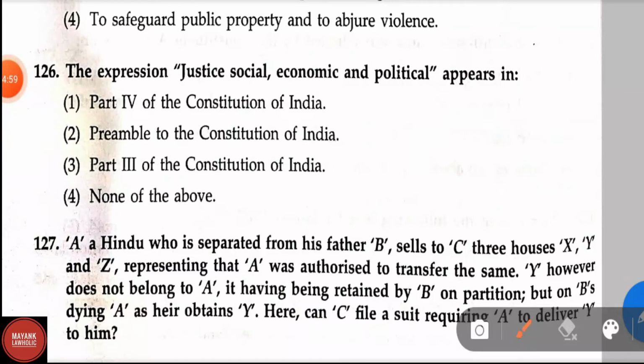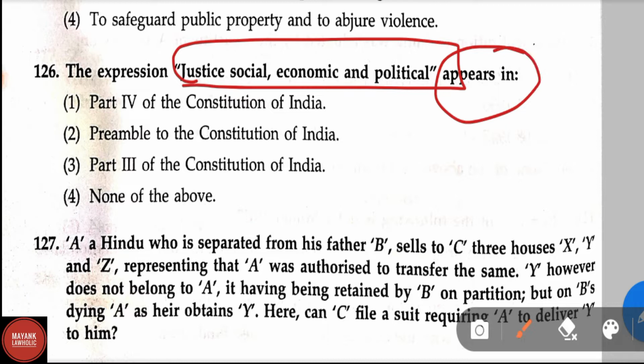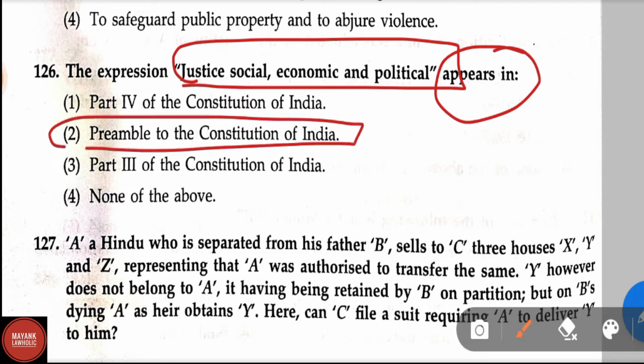Question number 126. The expression "justice, social, economic and political" appears in, it is a very easy question, it appears in the preamble of the Constitution of India.